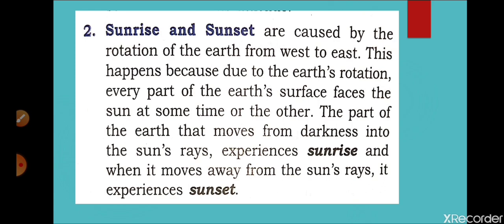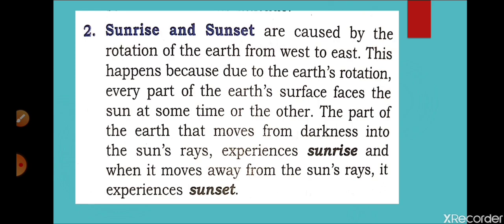So the earth rotates on its axis. Within 12 hours a part is facing the sun, and again in 12 hours that part is interchanging. So there are 12 hours of day and 12 hours of night. How does it happen? It happens due to rotation. You have already read this fact in previous classes: the part of the earth the sun faces is the day part, and the part the moon faces is the night part. So day and night depend on the rotation, and whenever a part is interchanging, day and night are also interchanging. This rotation continues, and that's why day and night continue.